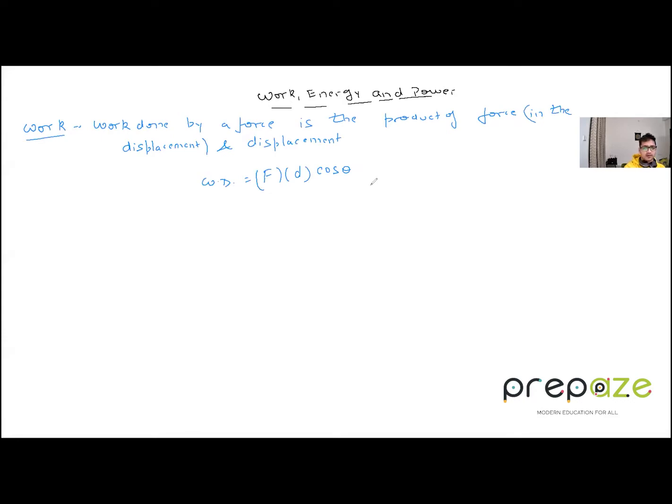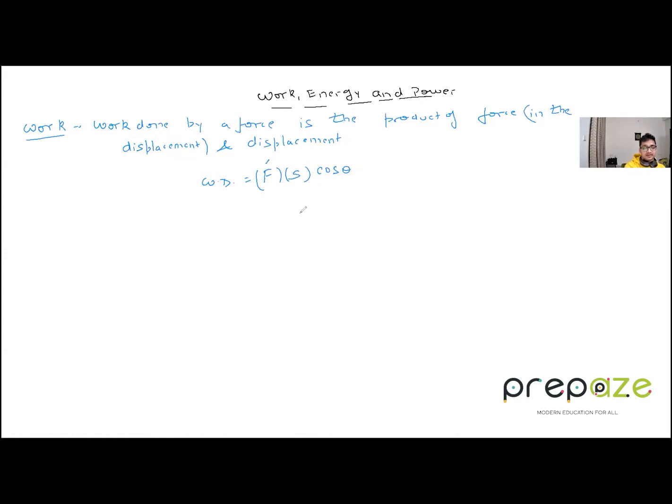Or X or Y, whatever it is, it is measured from the point of origin. So that is basically not distance, but the displacement, because the force is a vector quantity, so we are taking displacement. Sorry, not the distance, it is displacement which we are talking about over here. Just to clarify, I will write S only to represent the displacement. So this is how the work done is defined.